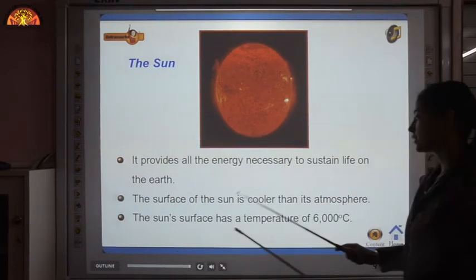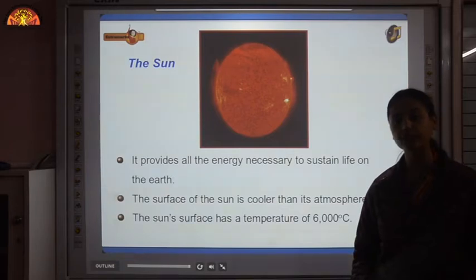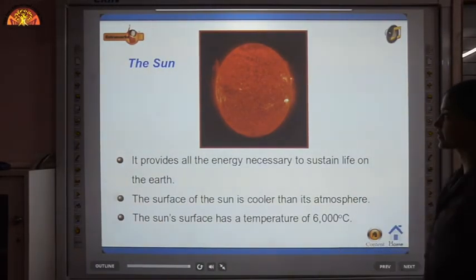Now the surface of the sun is cooler than its atmosphere. The outermost layer of the sun is very hot. The sun's surface has a temperature of 6000 degrees Celsius.